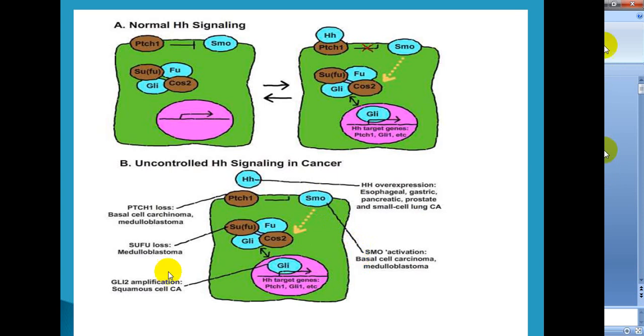And when GLI2 amplification occurs, then squamous cell carcinoma occurs. And with the loss of SUFU, medulloblastoma occurs. And with the loss of Patched 1, BCC, that is basal cell carcinoma, and medulloblastoma occur.